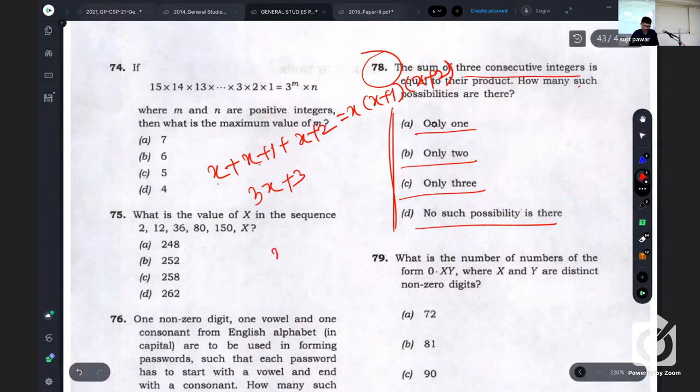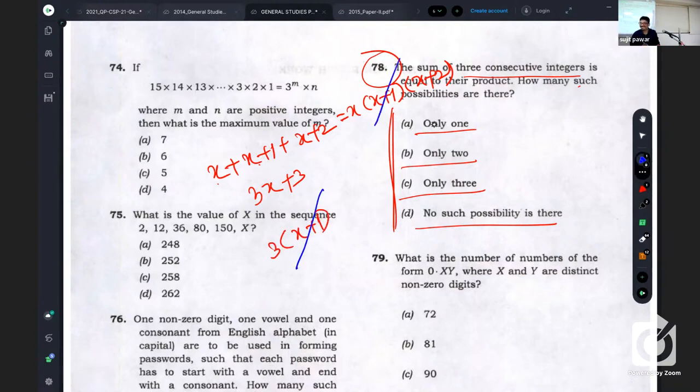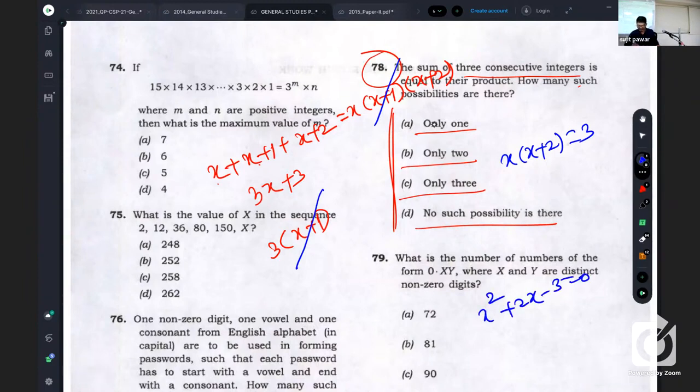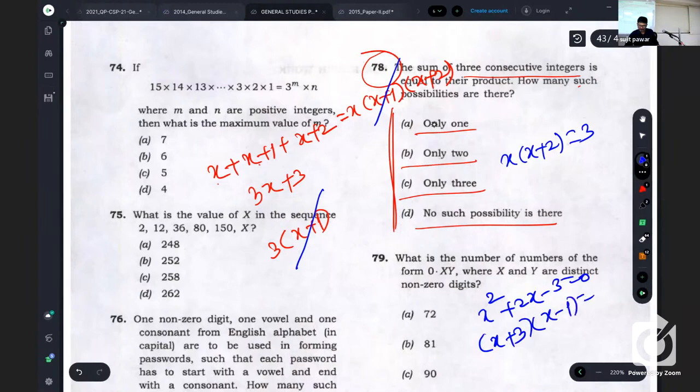Taking 3 common, 3 into x plus 1. So x plus 1 and x plus 1 get cancelled. What is left over? x into x plus 2 is equal to 3. So x square plus 2x minus 3 is equal to 0. Quadratic equation: x plus 3 into x minus 1 is equal to 0.